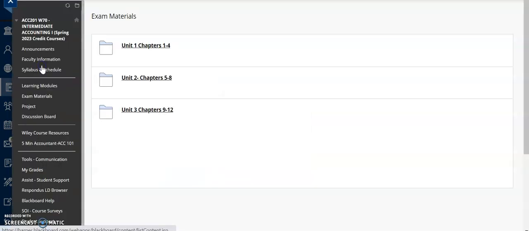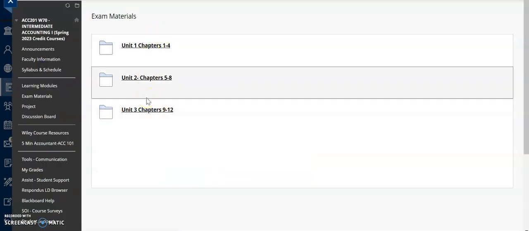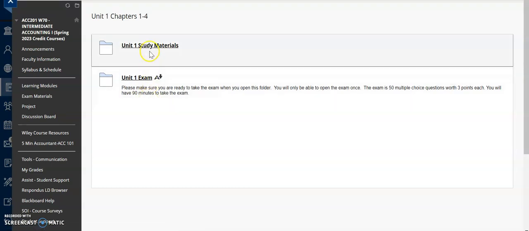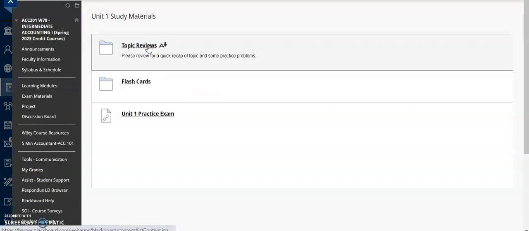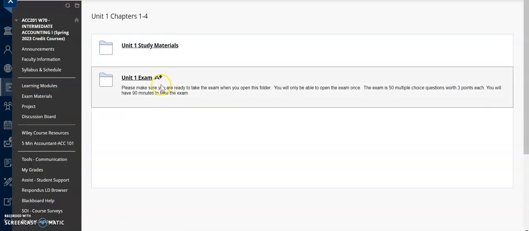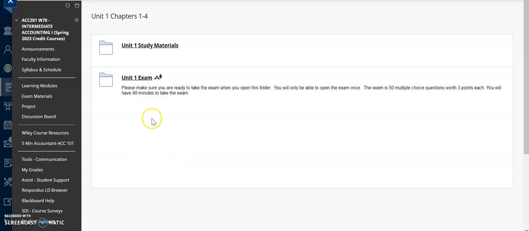Then we go to the exams. You'll see exams, the 3 exams set up and what chapters each exam covers. And then under each exam, you'll see some study materials, a practice exam, and then you can come back here and do the actual exam. You'll only be able to open the actual exam once. It's 50 questions and they're worth 3 points each, and you have 90 minutes to take the exam.